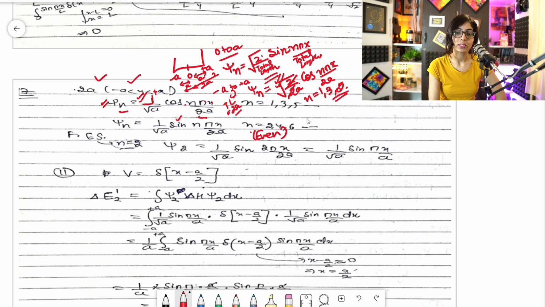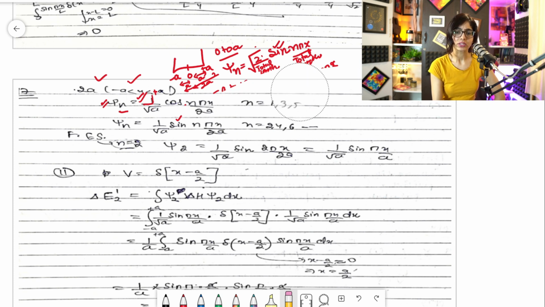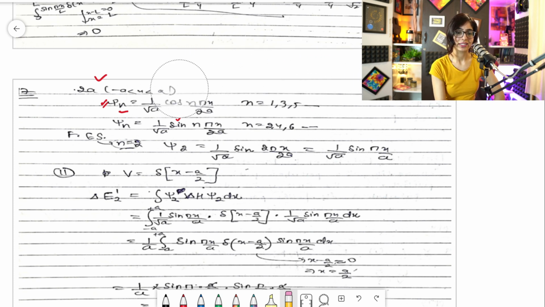Clear? Otherwise, sine will always be there for 0 to a, and cos and sine will vary according to the value of n, whether it is odd or even, in the case of minus a to plus a, right? So let's see what the examiner has asked. First let me just rub this off. Clear? So this is a basic concept which I think a lot of you must already know, right?